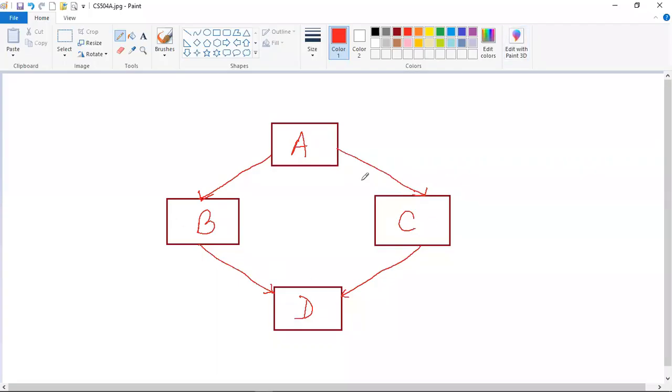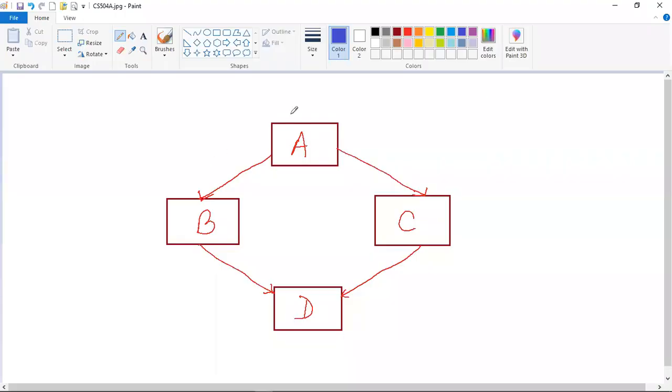Suppose this scenario is given to you, which is basically a hybrid inheritance scenario, where you can see that the upper part, which includes the classes A, B, and C, is hierarchical inheritance, and the lower part, which includes the classes B, C, and D, is multiple inheritance. Now, suppose this hybrid inheritance scenario is given to you, and now let me explain to you why multiple inheritance is not supported in Java.